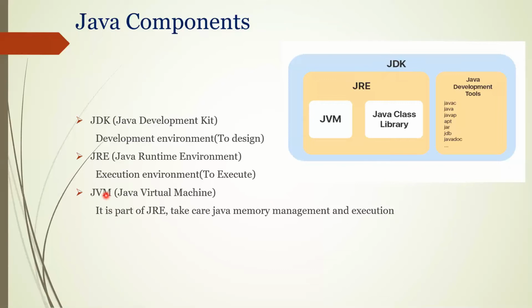So JRE and JVM are part of JDK. JDK contains mainly JRE and some Java development tools. I'll come to this part. So JDK will have mainly JRE and Java development tools. And what will JRE have?